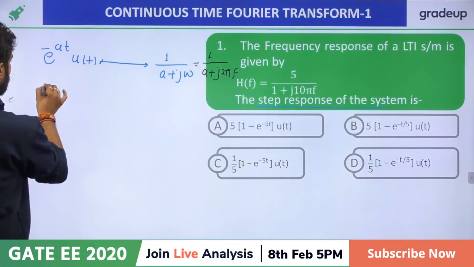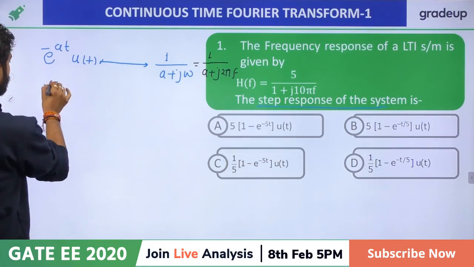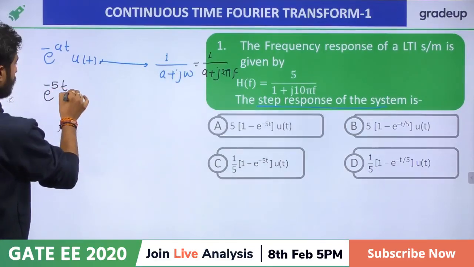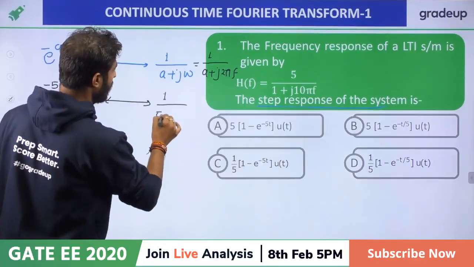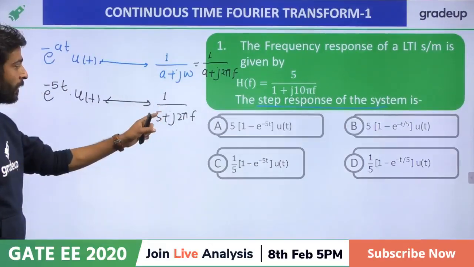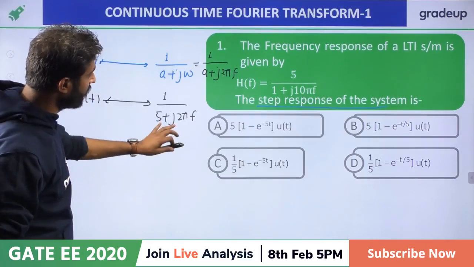So if e raised to power minus, at the place of a I am writing 5, this will become e to the power minus 5t times u of t, then the Fourier transform is 1 upon 5 plus j 2 pi f, right? Now this is basically the answer for this function.